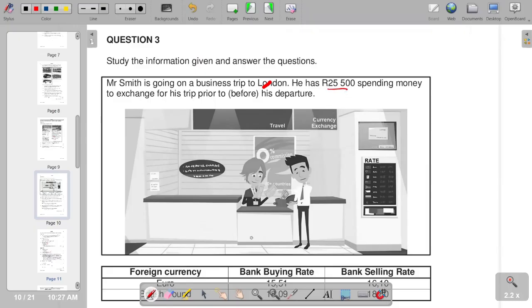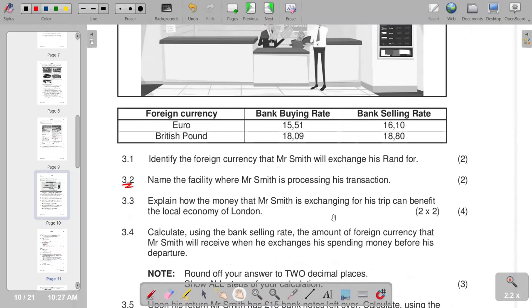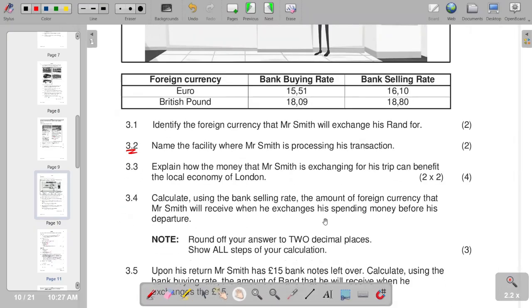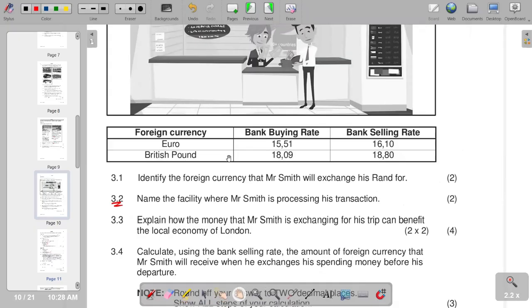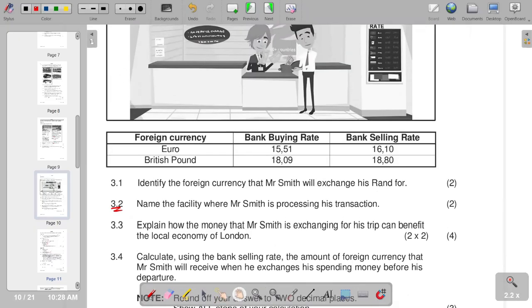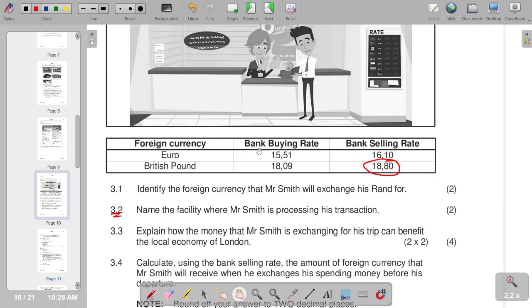The question is clearly indicating that you have to use the selling rate, as indicated here, the bank selling rate. If you come here, the bank selling rate of the British pound that we are given is 18.80. So we are going to divide our 25,500 rands by 18.80.